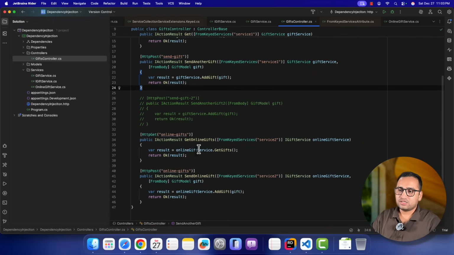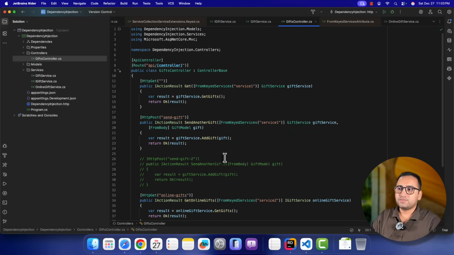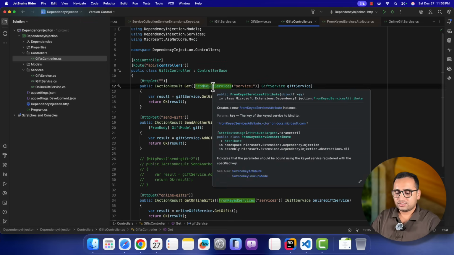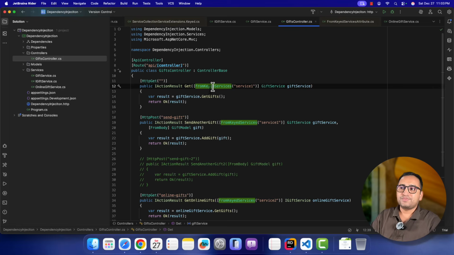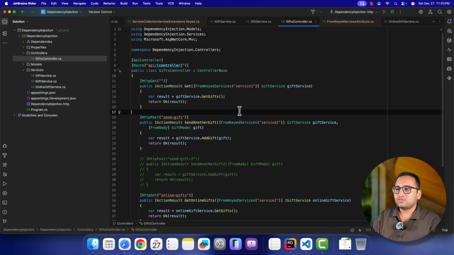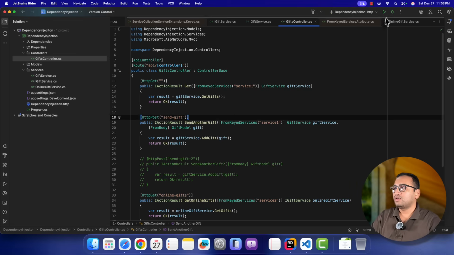The last two methods are still using the new online gift service, but this time we are using the method injection and we are resolving the dependency by using this FromKeyedService. This is because we are using the keyed dependency injection, and I'm expecting that you will use some good names over here. So with that expectation, let's run this application and see how this will work this time.